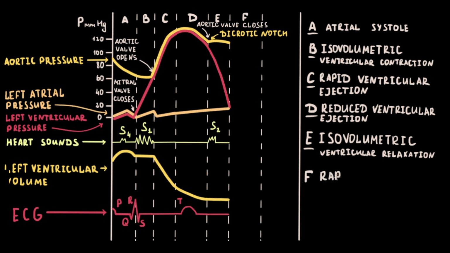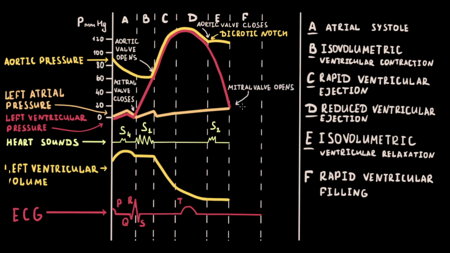The next one is rapid ventricular filling. On the ECG, this period is represented by part of the TP segment. When ventricular pressure falls to its lowest level and slightly below the left atrial pressure, the mitral valve opens. Once the mitral valve opens, the left ventricle begins to fill with blood from the left atrium, and ventricular volume increases rapidly. Ventricular pressure remains low, however, because the ventricle is still relaxed and compliant.